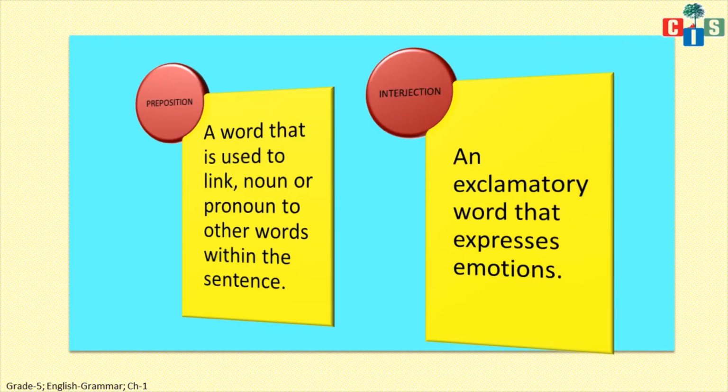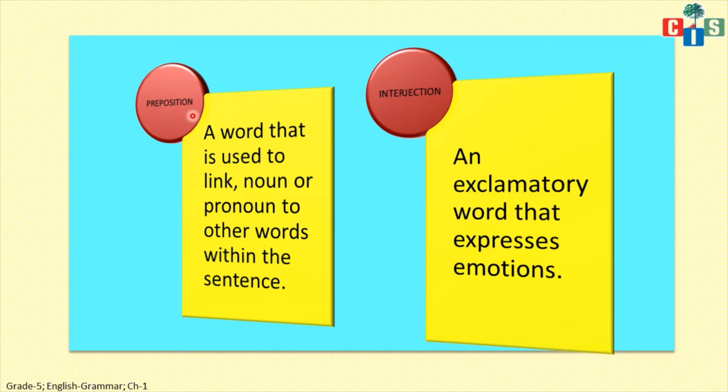Okay, now the last parts of speech: preposition and interjection. What is a preposition? A word that is used to link a noun or pronoun to other words within the sentence, meaning the word which tells us the position of a noun or pronoun in any sentence. Position of noun or pronoun, right? You have to remember this.